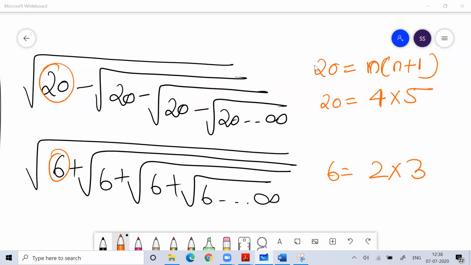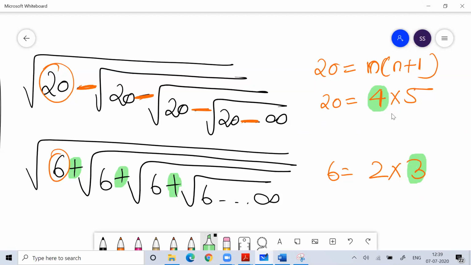So can you write 20 as n into n plus 1? Yes. Can you write 6 as n into n plus 1? Yes. Now, if a minus sign is there, then the answer is the smaller variable. If a plus sign is there, then the answer is the bigger variable. That's it, you got the answer. Minus sign means the smaller variable, plus sign means the bigger variable. Your work is done.